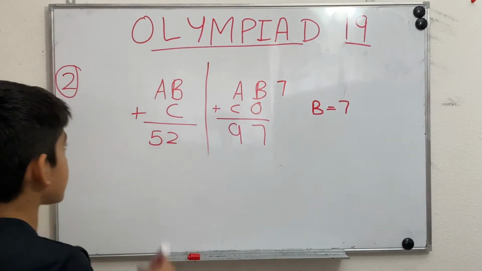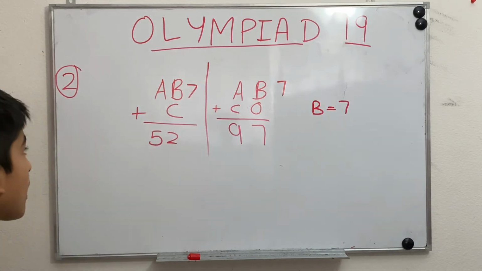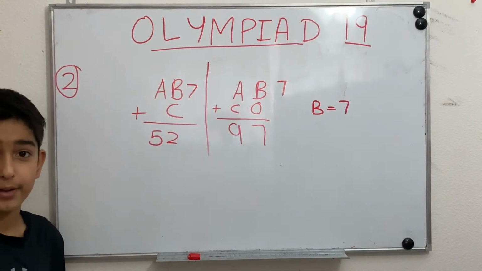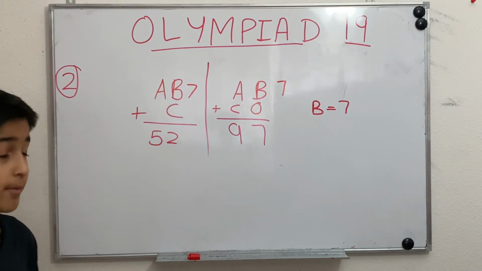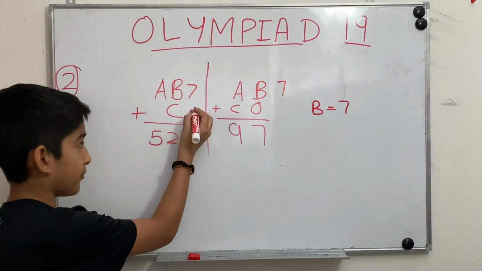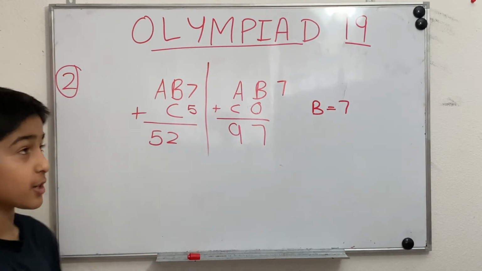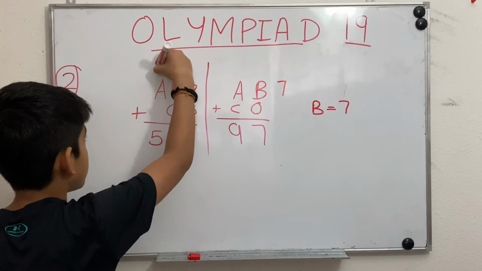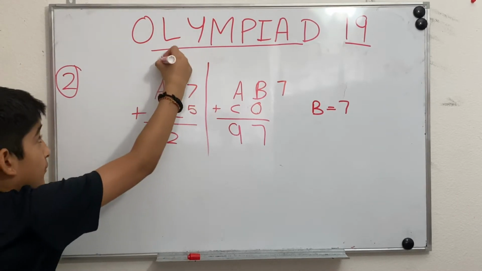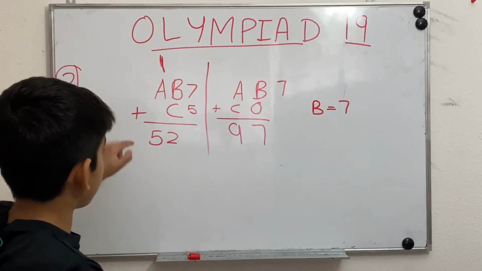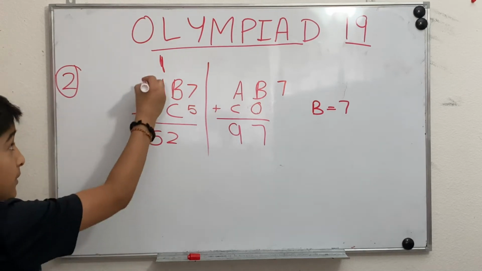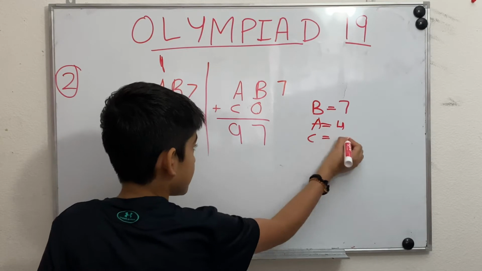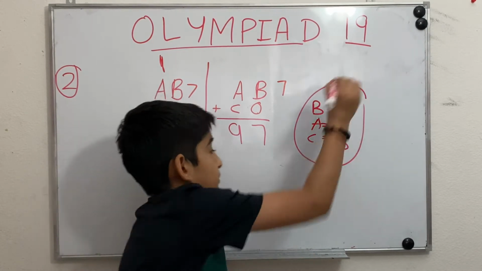Okay, now B is equal to 7, we can plug it in here. Now 7 plus C is equal to 2. How is that possible? It has to be negative 5. Nope, there can be a carry forward. So it can be 5, and it can't be 15 because it has to be a one-digit number. So if C is 5, then A has to be equal to 4 because then it'll have 1 carry forward. And then 5 minus 1 basically is 4. So A is 4, and C is equal to 5.